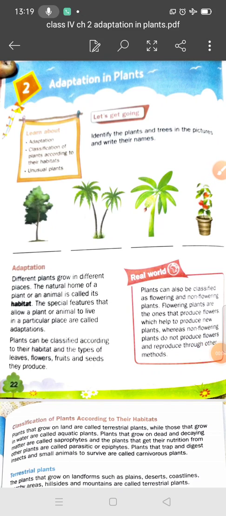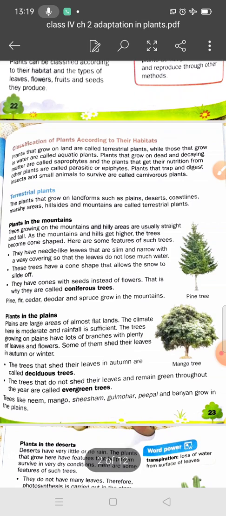Students, we have discussed habitat and adaptation in the previous lecture. What is habitat? The natural home of a plant or animal is called its habitat. And adaptations are the special features that allow a plant or animal to live in a particular place. Students, today we will discuss the classification of plants according to their habitat.